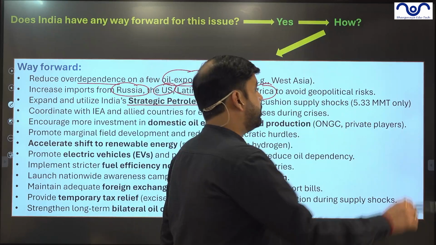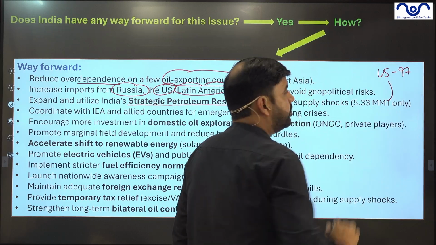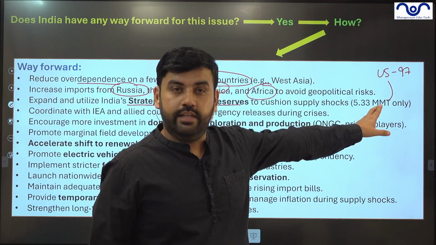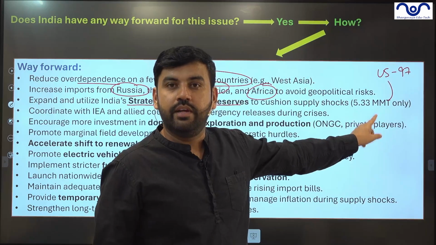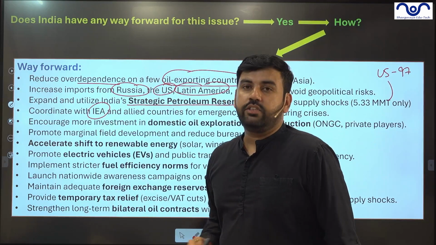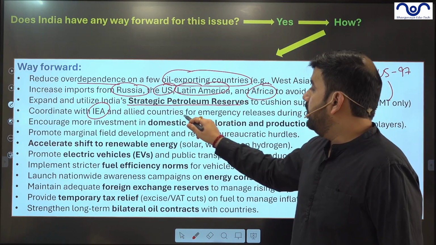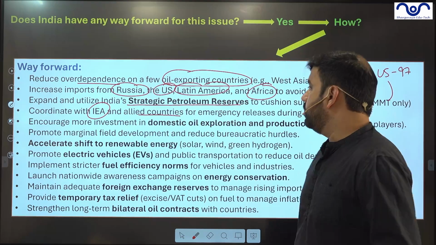The USA has 97. Now compare the USA's 97 with India's 5.33. It's really very low. Coordinate with the International Energy Agency and with allied countries for better coordination and emergency release during a crisis.